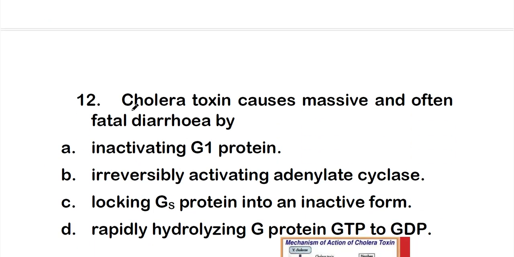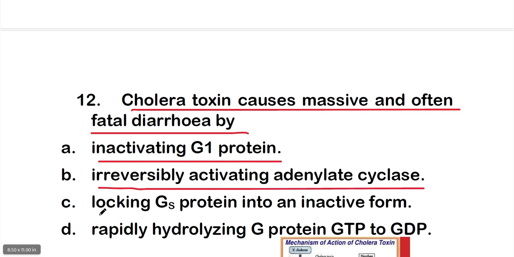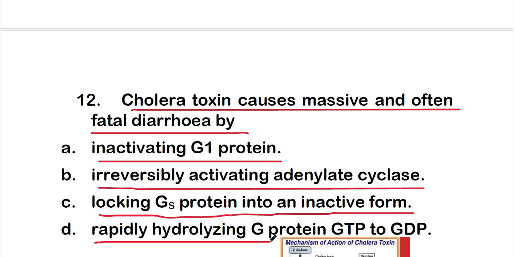Does cholera toxin cause massive and often fatal diarrhea by option A, inactivating G1 protein, option B, irreversibly activating adenylate cyclase, option C, locking GS protein into an inactive form, or option D, rapidly hydrolyzing G protein from its GTP form to GDP.